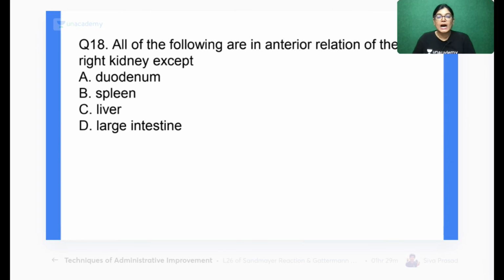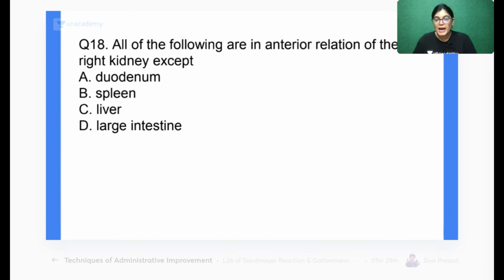All of the following are in the anterior relation of the right kidney, except: duodenum, spleen, liver.